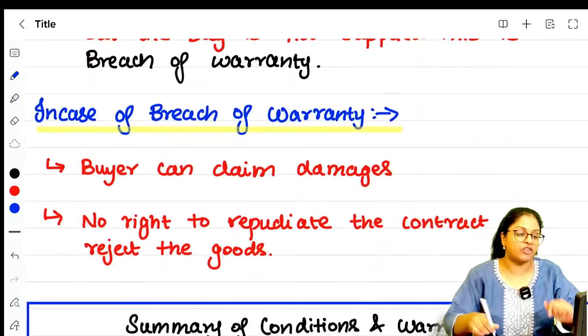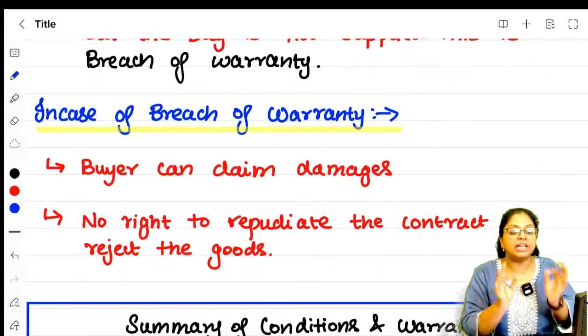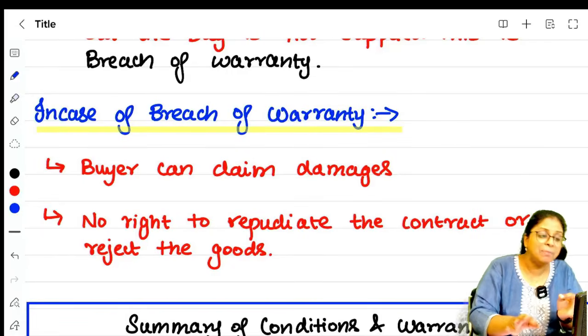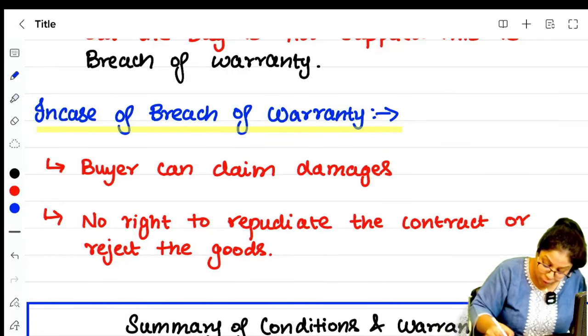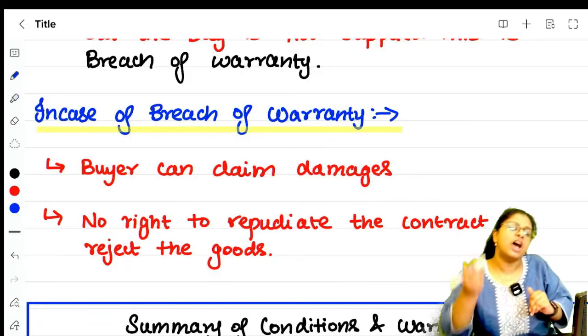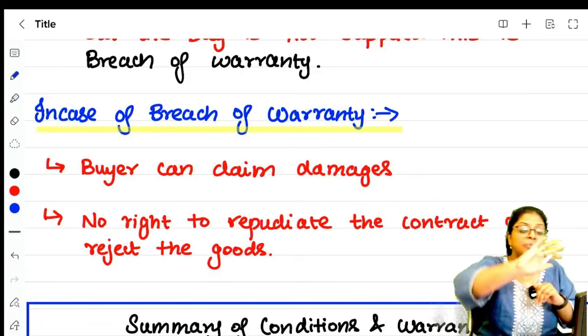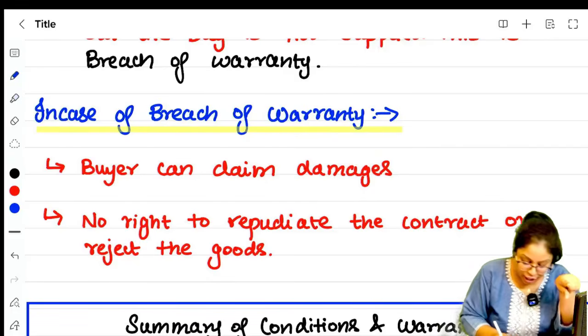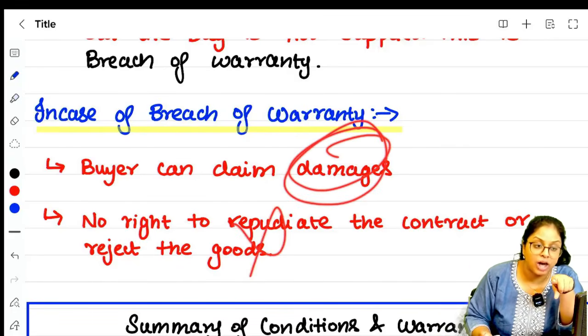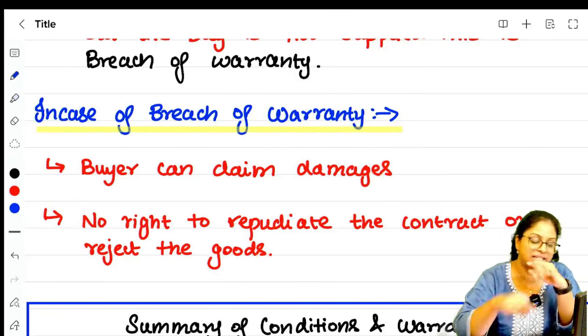If there is a breach of condition, what can you do? If there is a breach of condition, you can claim damages, but you cannot cancel the contract. You cannot repudiate the contract or reject the goods. You can ask for damages. If there is a breach of warranty, you can ask for damages, but you cannot repudiate the contract. You cannot reject the goods.